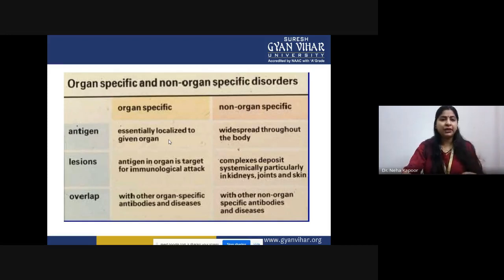And after internal localization, or you can say internal engulfment, various lesions develop, and all those antigens present in those organs are under the attack of the immune surveillance of our system.